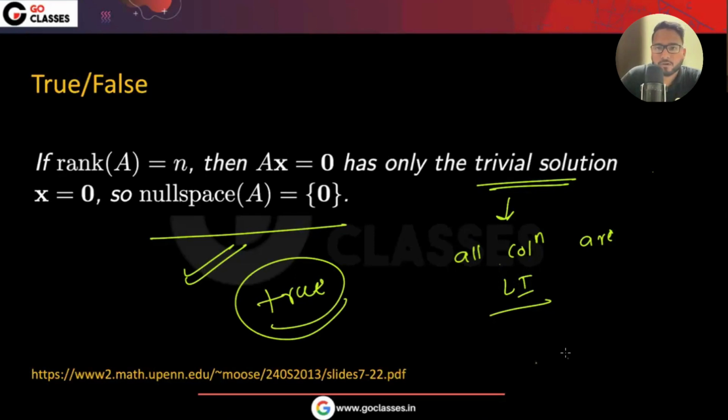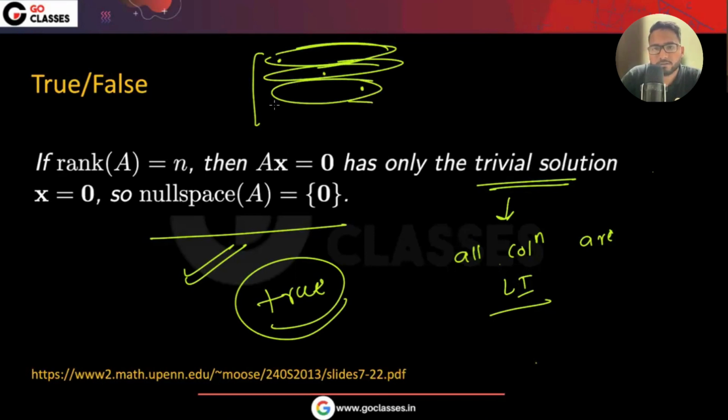It need not be square. It could be a rectangular matrix also. That's fine. Let's suppose it is having three linearly independent columns, but you may be having four rows. These are the four rows. Let's suppose there is no pivot here in the fourth row. That's fine.